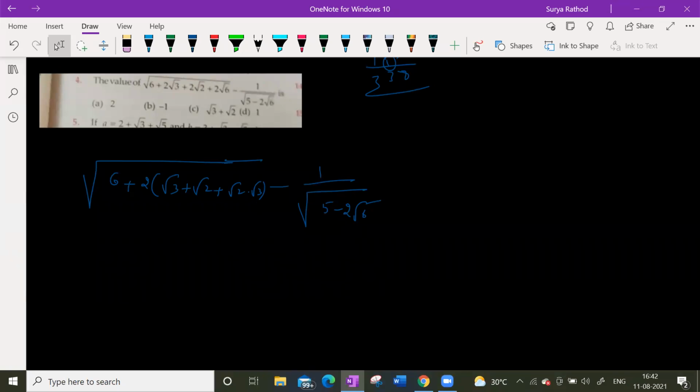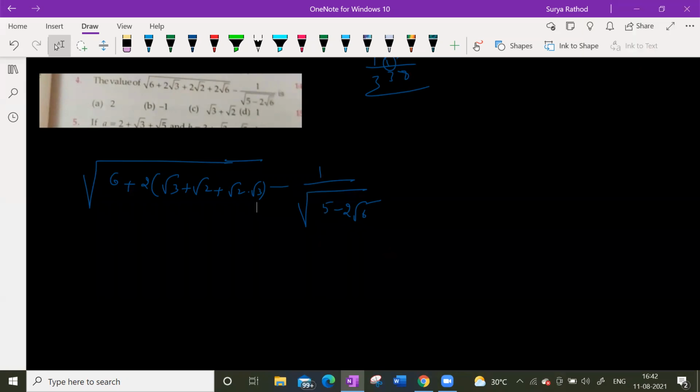I think we can do some rationalization here. Yes, sir, we can. Rationalization to root 5 minus 2 root 6. Instead of taking only the roots, we can take the whole thing, right? But if we do rationalization for the whole root, it might make it more complicated again.